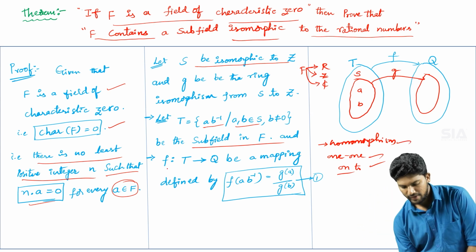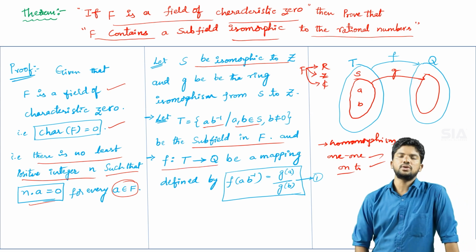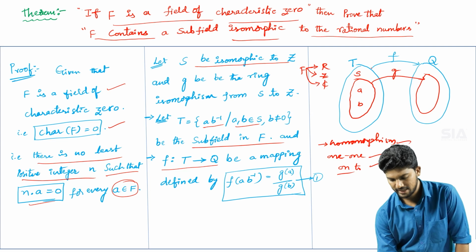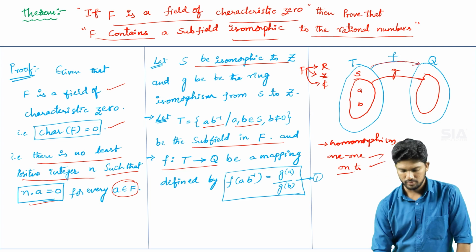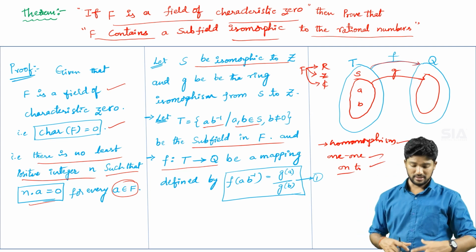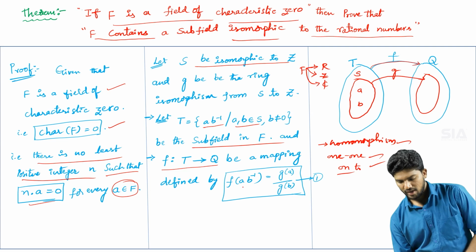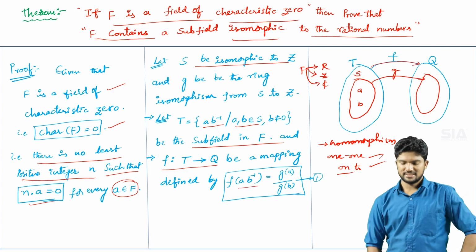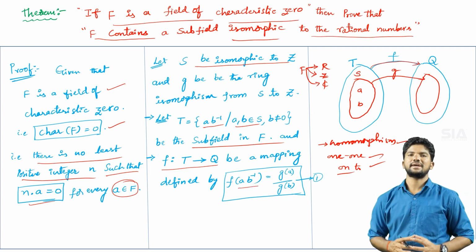Then I am defining one mapping, f mapping T to Q. This is the mapping originally. Let f from T to Q be a mapping defined by f of a into b inverse equal to g of a by g of b.